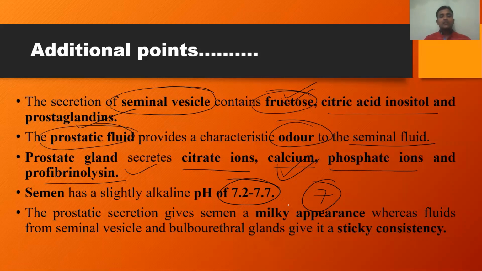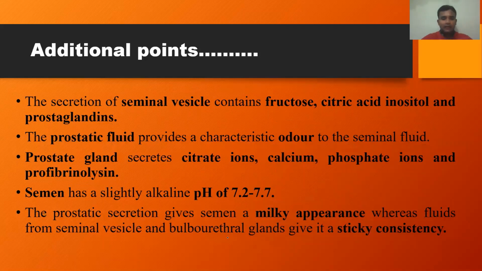The prostatic secretions give semen a milky appearance. Normally, the semen ejaculated by the male individual is milky in appearance, whitish in color. That milky appearance is because of the secretion of the prostate gland, whereas fluids from seminal vesicle and bulbourethral glands give it a sticky consistency. So it is sticky in nature, milky in appearance.